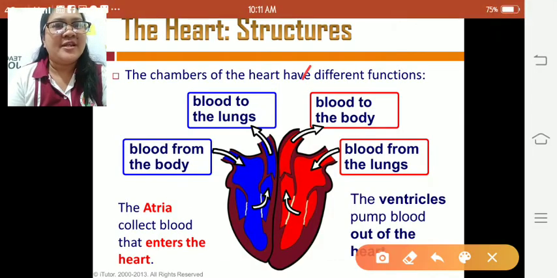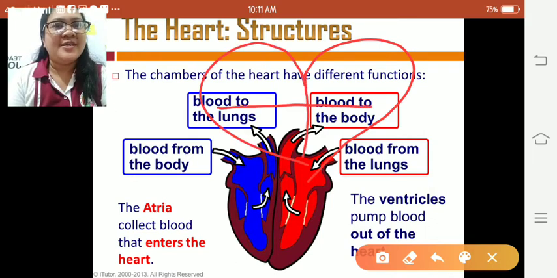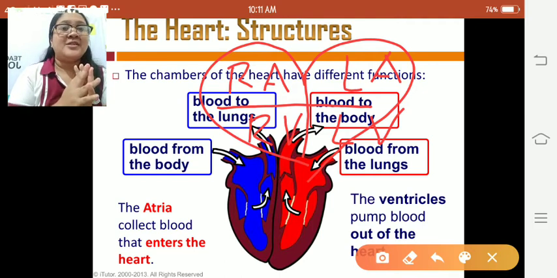So this is our heart. May four kita ka chambers. This is the right atrium, the left atrium, and this is the right ventricle, and we have here the left ventricle. Okay, tapos na ta sa atrium.